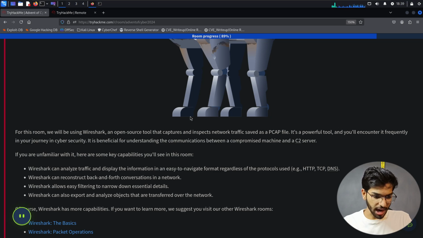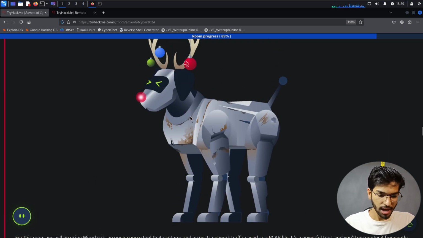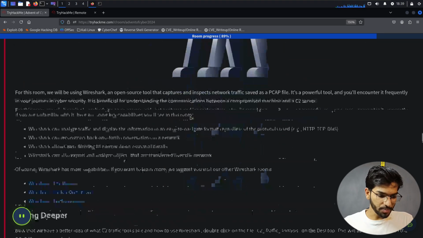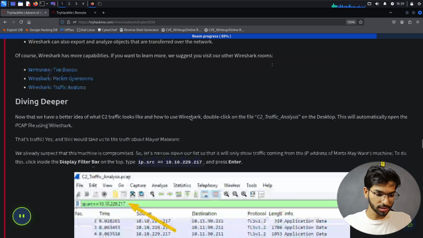Okay, I'm not able to see it here, but you can see it as we scroll down the page. So, what are we looking for? This room is about analyzing Wireshark traffic to look at the communication that happens back and forth between the victim's computer and the C2 server, where we'll be analyzing all the different types of traffic going between the computers.